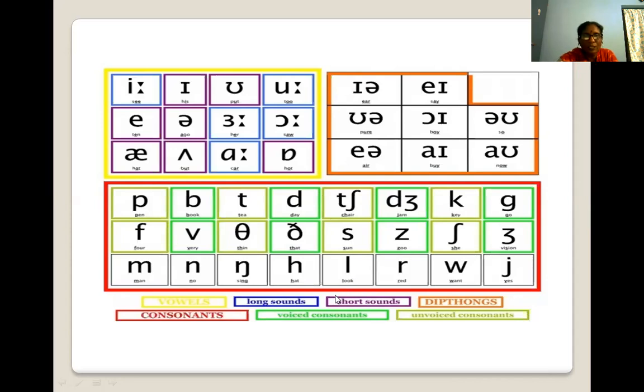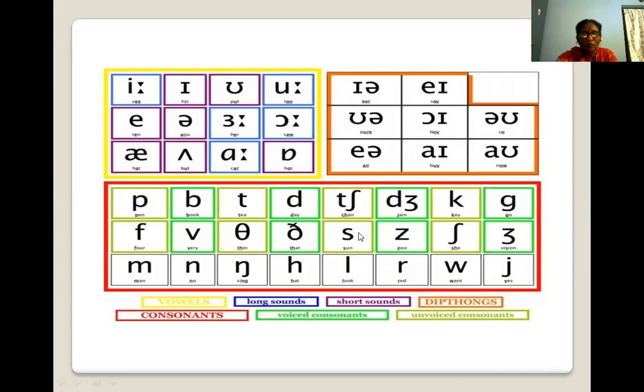In these 24 consonants, there are again voiced consonants and unvoiced consonants. See, voiced consonants are in green. Ba, va, da, ta, za, zi, ji, sha. These are voiced.